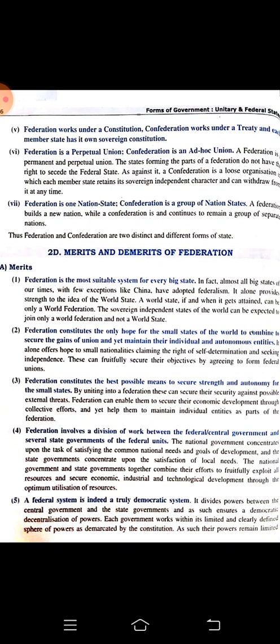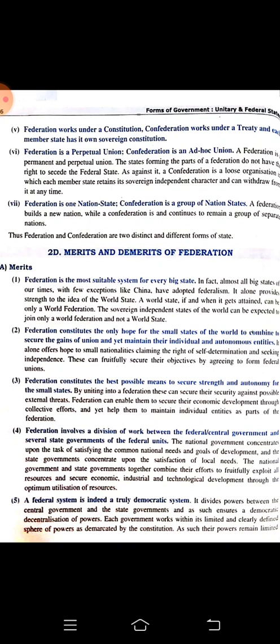Because here we have different layers or levels of government, and people go and cast their vote. And here we have a multi-party system also. Many political parties are there, where the common people go and select their representative. This is also a true sense of democratic government.